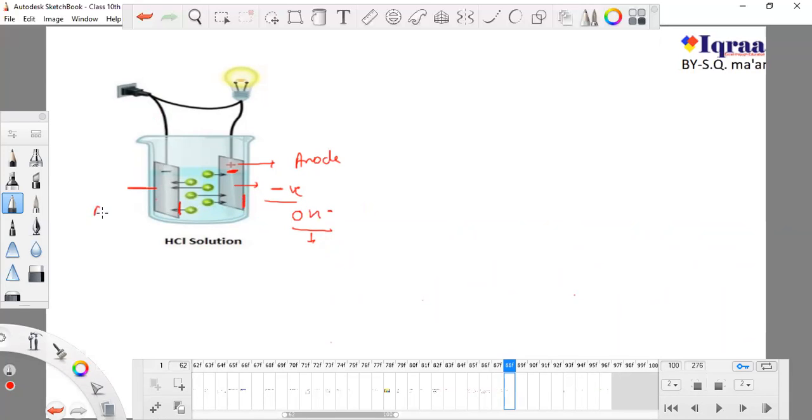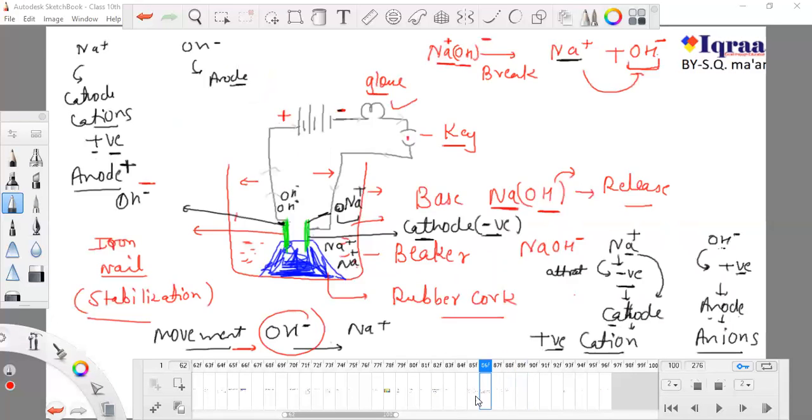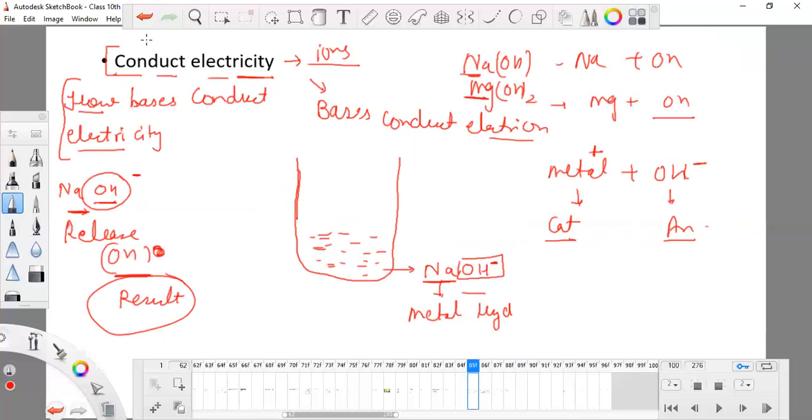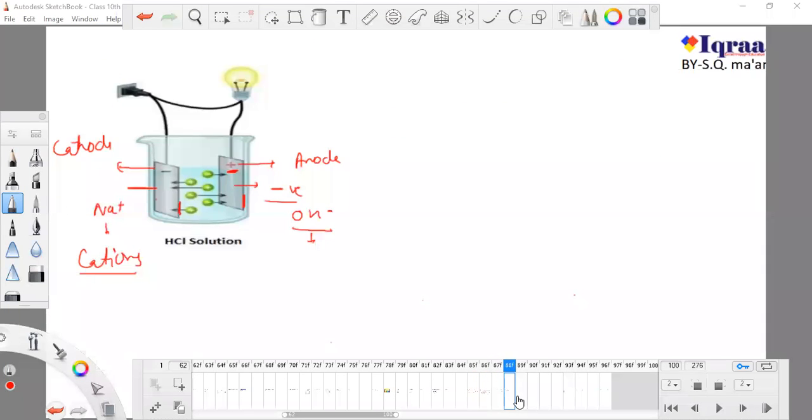This is negative, so definitely positive charge will get attracted to this, this is known as the cathode, and these ions are known as cations. So this is how bases can conduct electricity, only because they can move their charges.